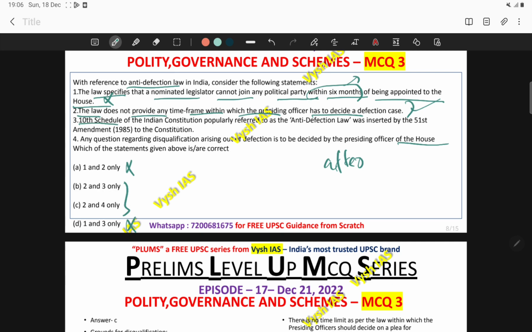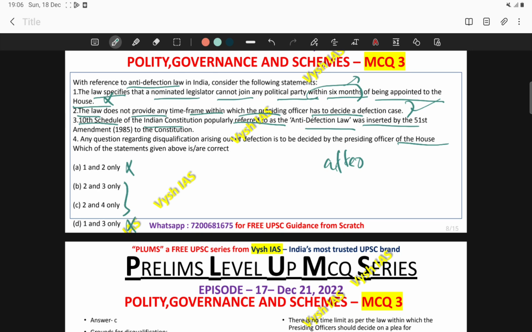Then third statement, 10th schedule of Indian Constitution, popularly referred to as anti-defection law, was inserted by the 51st Amendment. So I have already said to you that UPSC has this habit of playing with the numbers of the schedules, parts or article numbers, okay, amendment numbers, all these things they will be changing to twist the question. So whenever you're getting these schedules or parts in the statements, be very careful.